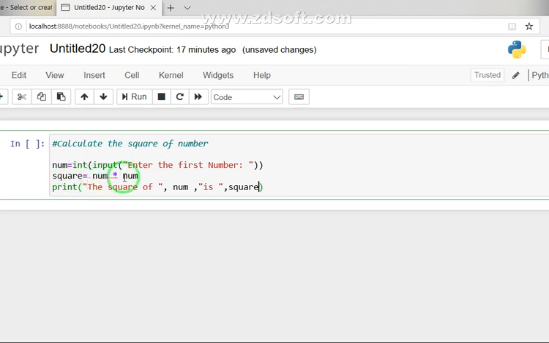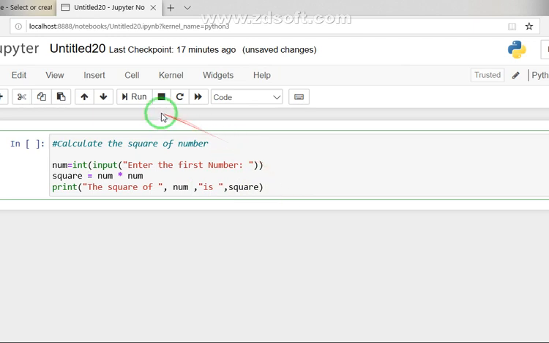Then here I have performed this expression: num into num will be calculated, and the value will be assigned to the left hand side variable, that is the square variable. And finally the print I have used to show the output.